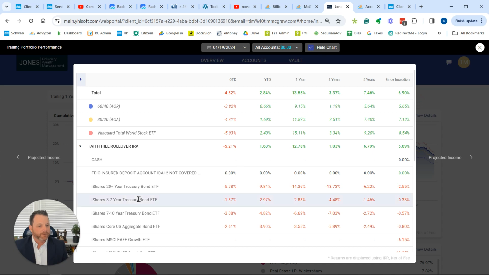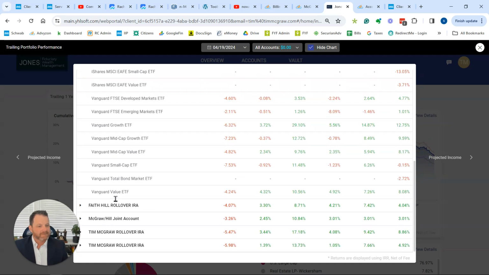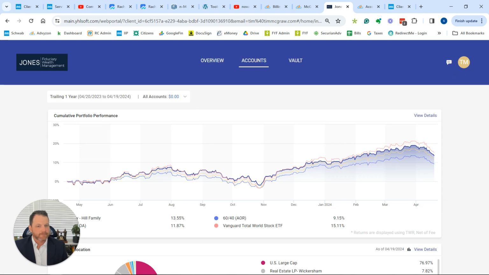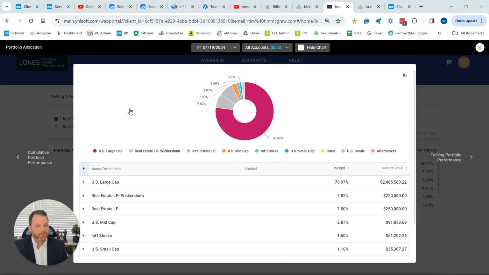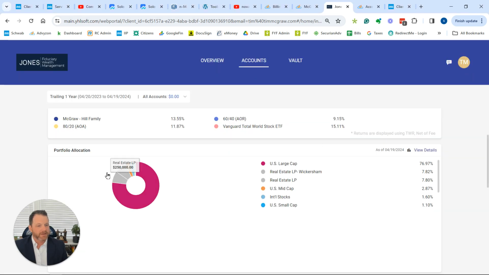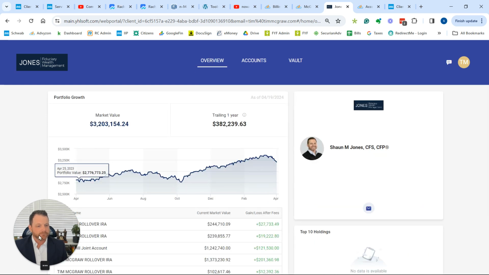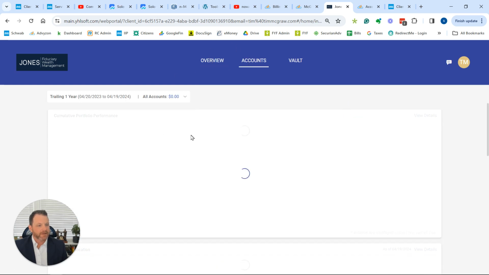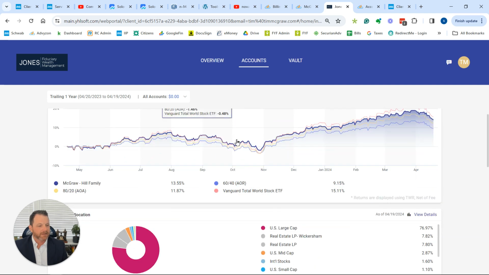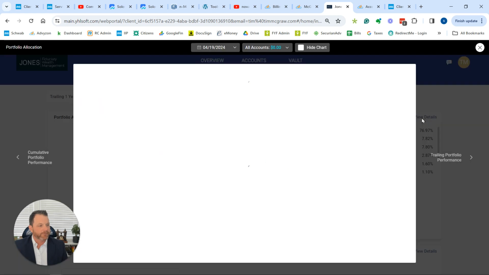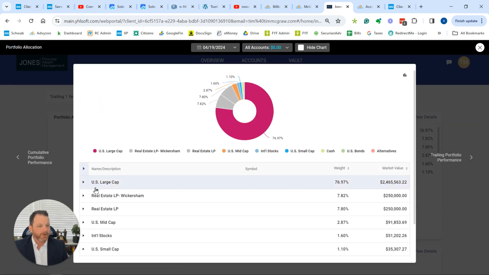Now, if we go to this portfolio allocation, the way I got there was: here's overview, here's accounts, and then I scrolled down and clicked on portfolio allocation. If you hit View Details on the portfolio allocation, you'll get this pop-up.